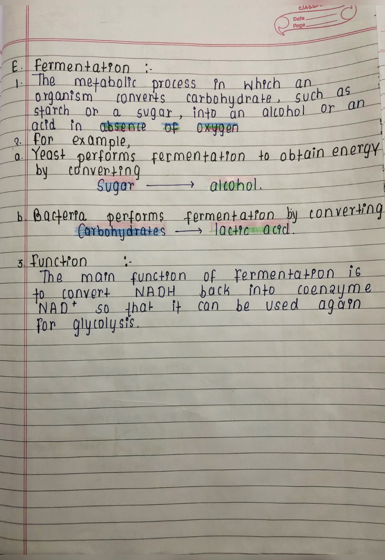Or we can say it is also a metabolic process in which organisms convert carbohydrates, say starch or sugar, into alcohol or an acid but in the absence of oxygen. So it is an anaerobic process. This fermentation occurs in yeast cells, bacteria, and also in the muscles of animals. So it is an anaerobic pathway in which glucose is broken down.